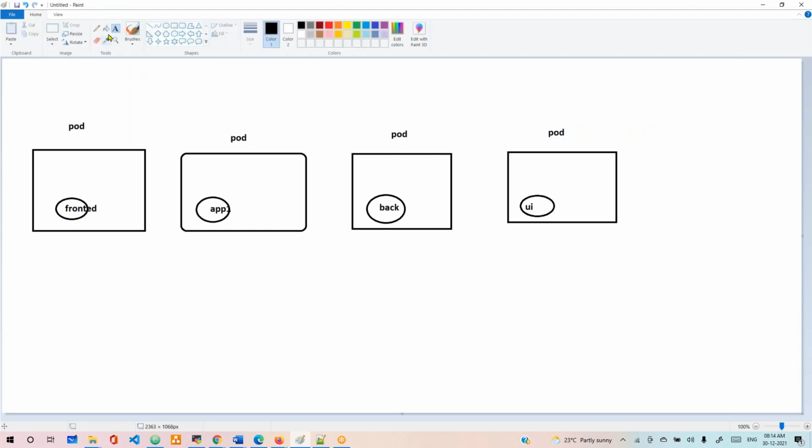Sir, are you sure? Yes, this is the main reason, because if a pod goes down, the entire pod will be gone, right? That's the reason we run one container on each pod. Sir, basically it's not only one container per pod. Remember, they may have supporting containers also. If it has them, that's fine. If not, that's fine. Some pods may have supporting containers, some may not.